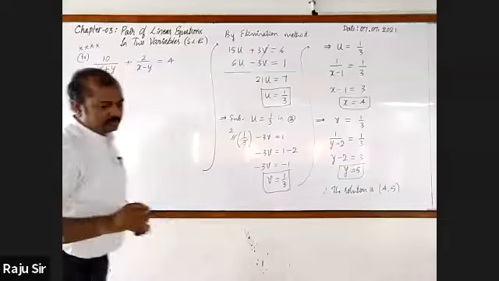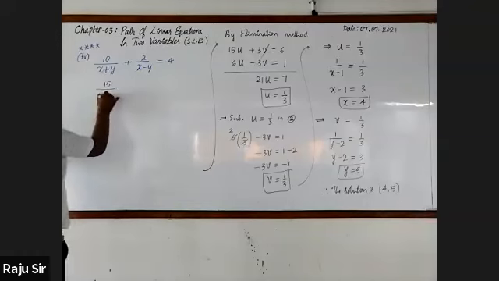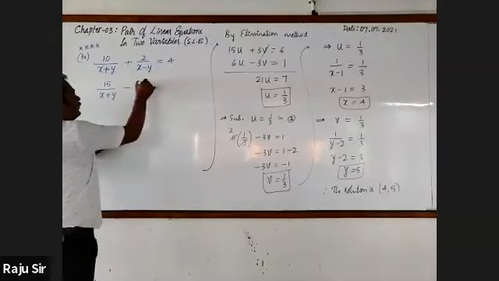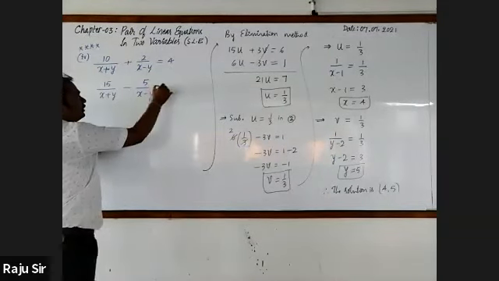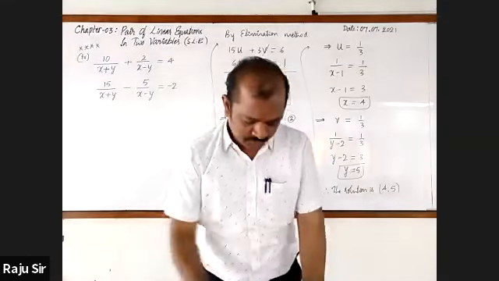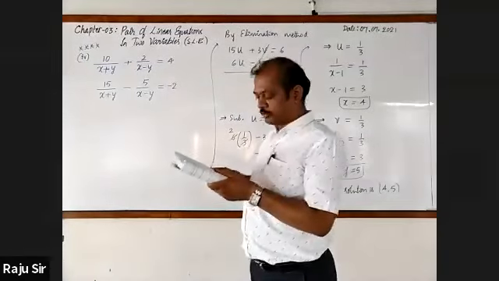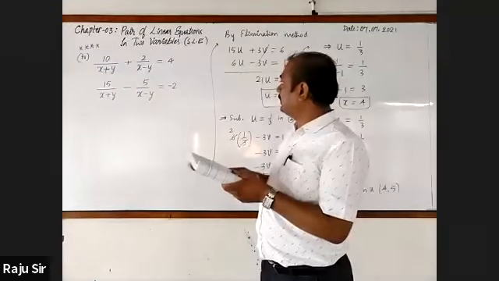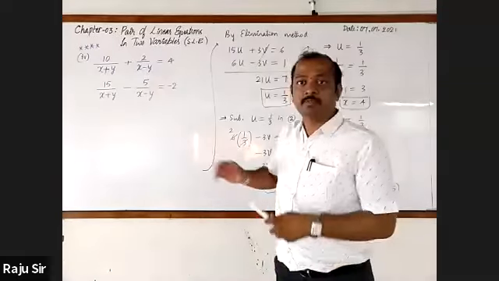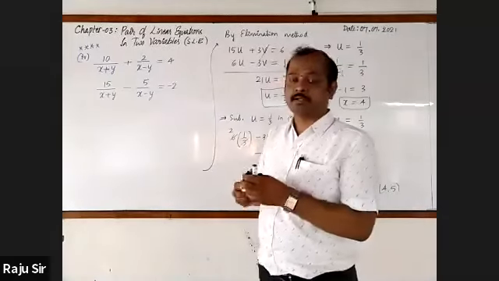And second equation, 15 by x plus y minus 5 by x minus y, which is equal to minus 4. Once I confirm from the textbook, 10 by x plus y plus 2 by x minus y equal to 4, 15 by x plus y minus 5 by x minus y is equal to minus 2. 3 star mark for this. It's very important. It was given in the examination as well for 4 marks.